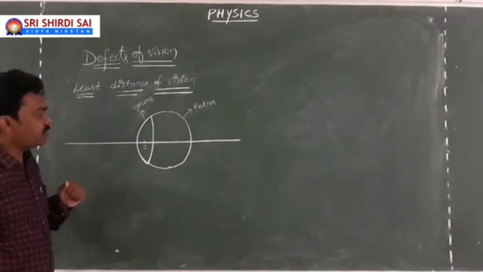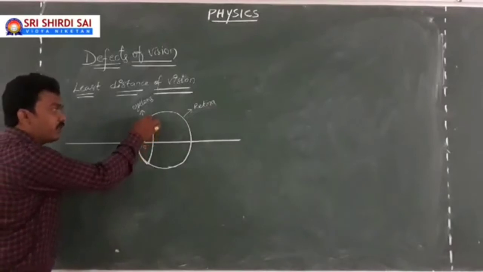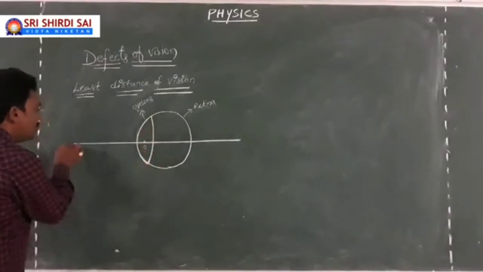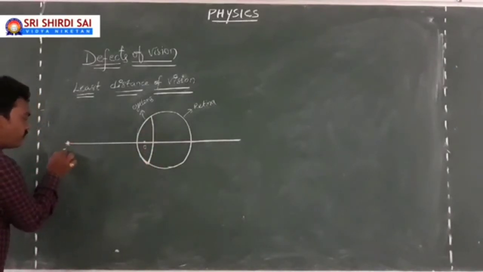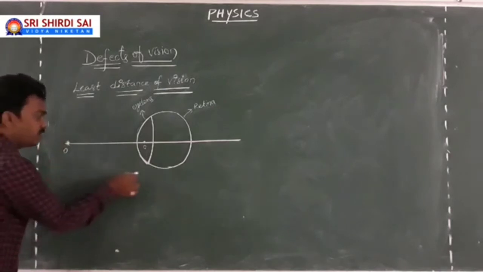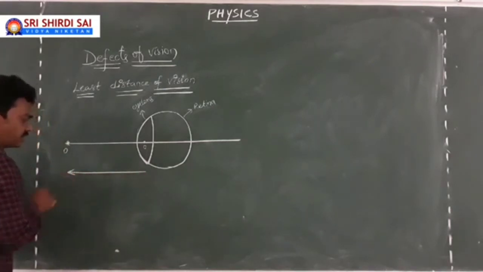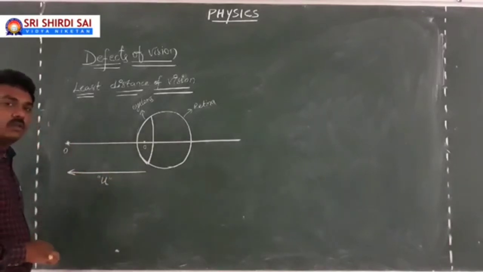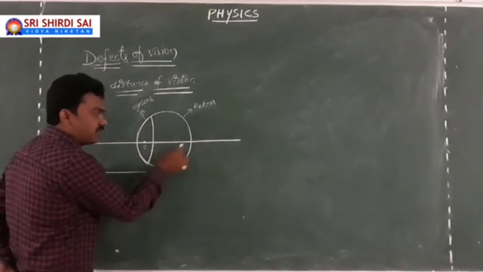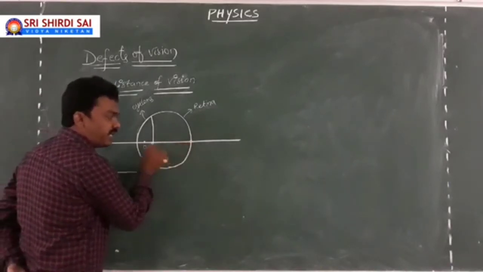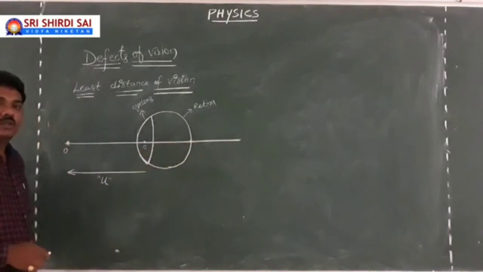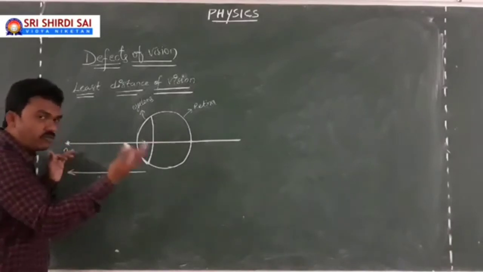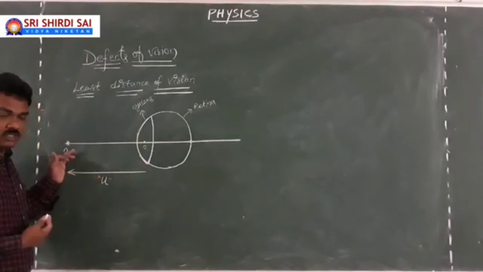Now, while dealing with this concept, usually our eye lens is supposed to be convex in nature, and here there is an object placed in front of the eye lens. Here is the object; let me take it as the object distance. This will be the image distance, which is the distance from the eye lens to the retina. Now, whenever the object is at a distance of some 40 cm in front of me, I will be able to see the image.